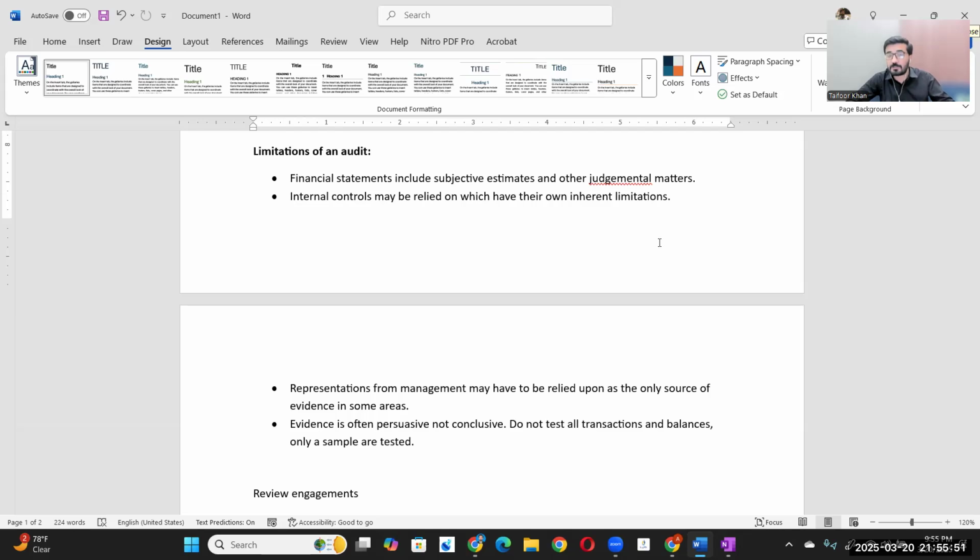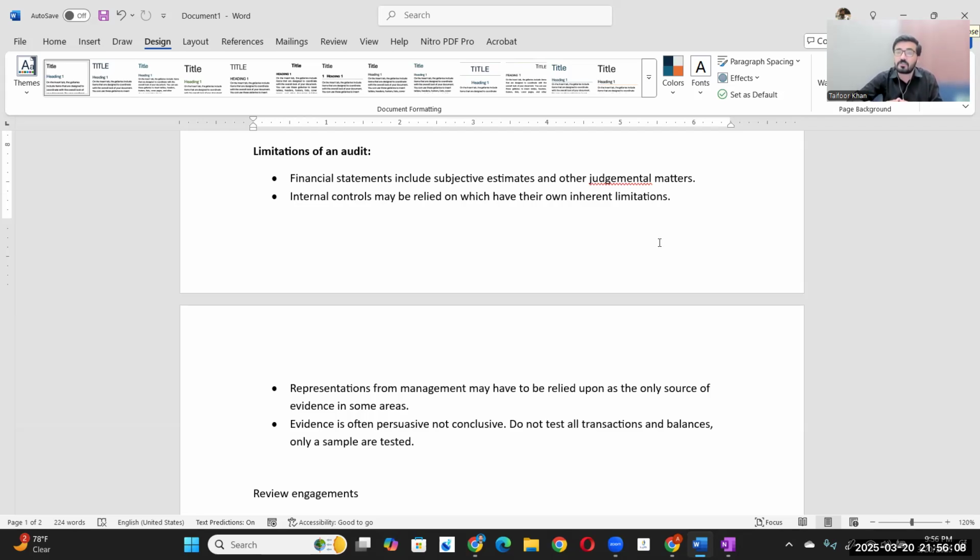Because that corresponding party has confirmed the balances. It means the bank balance that is appearing in my accounting books, my balance sheet, is 100% matching with the balance as per the relevant bank. So it is conclusive evidence. Making sense? This is the main thing.